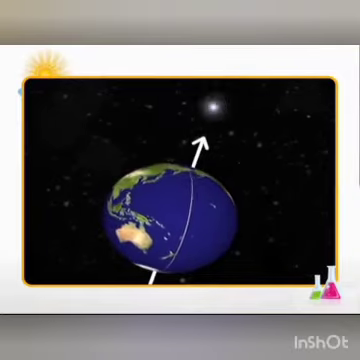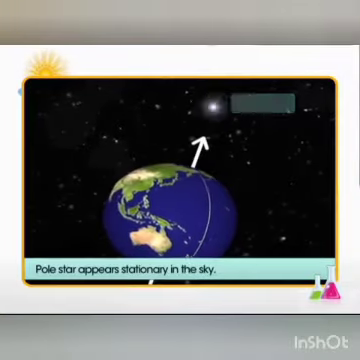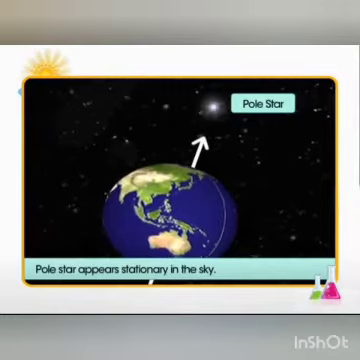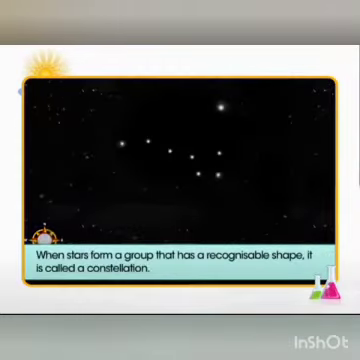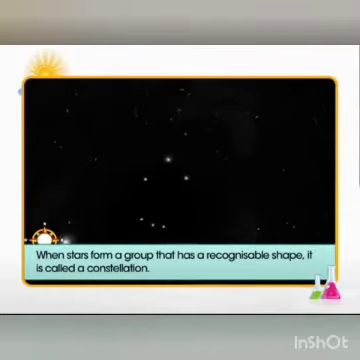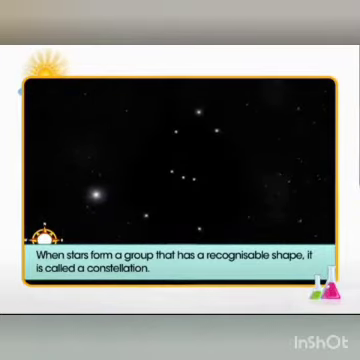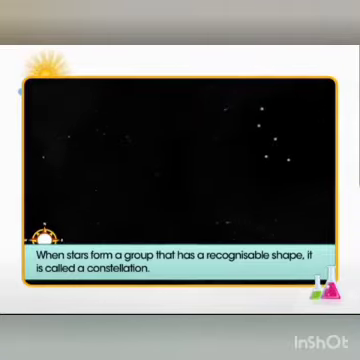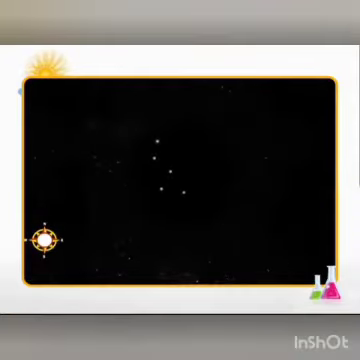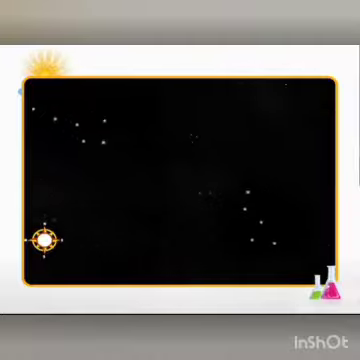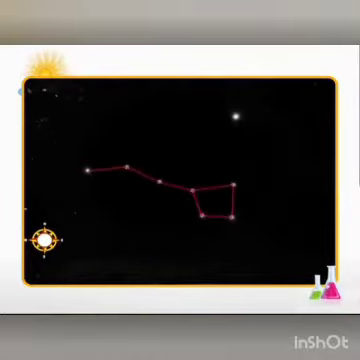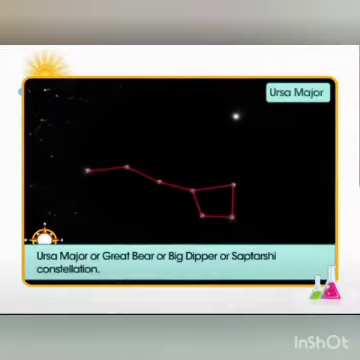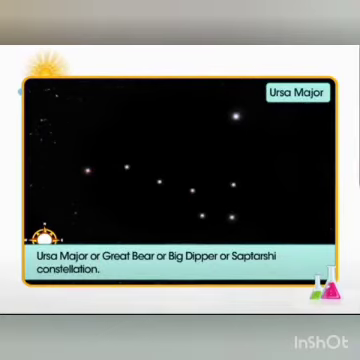There is one star called the pole star which is situated in the direction of the earth's axis. It does not appear to move. The stars forming a group that has a recognizable shape is called a constellation. Constellations were devised by ancient people to be able to recognize stars in the sky. The shapes of constellations resemble objects familiar to those people. We can easily identify some constellations in the night sky.